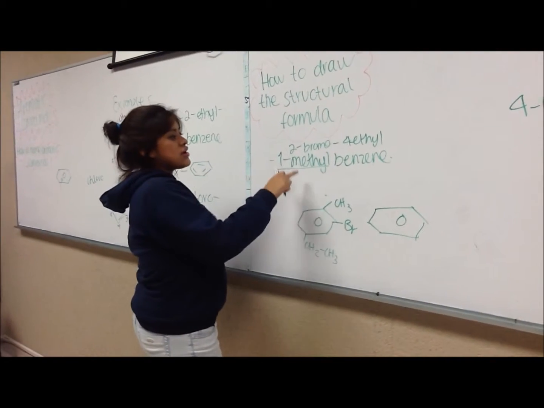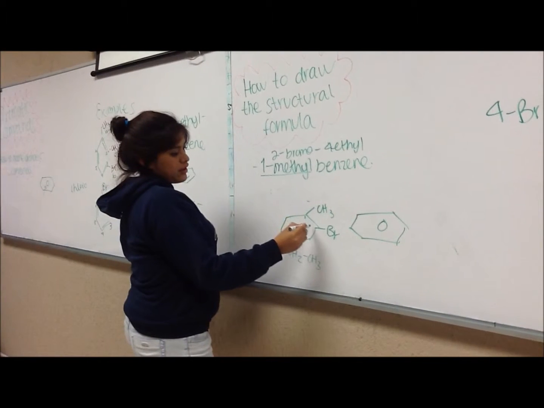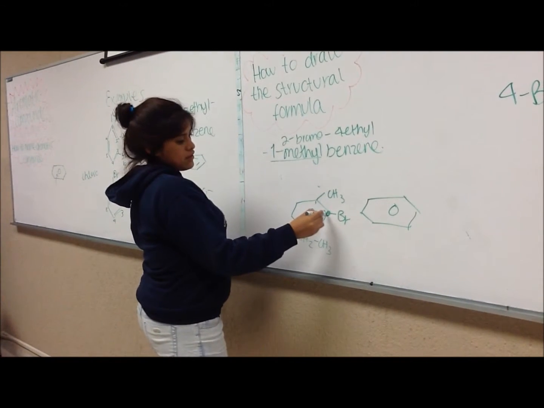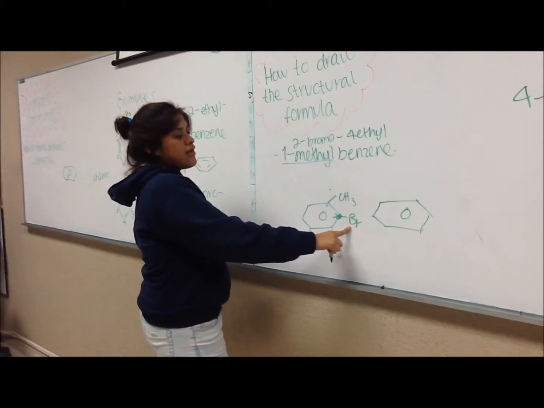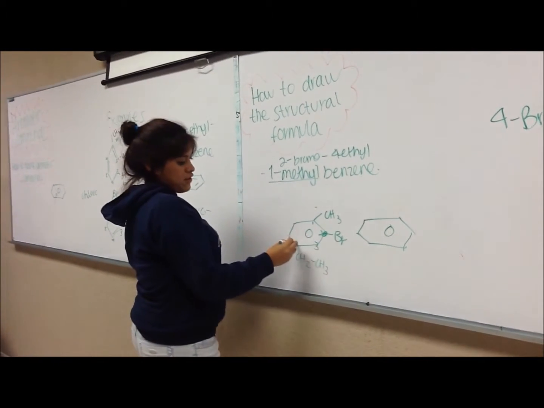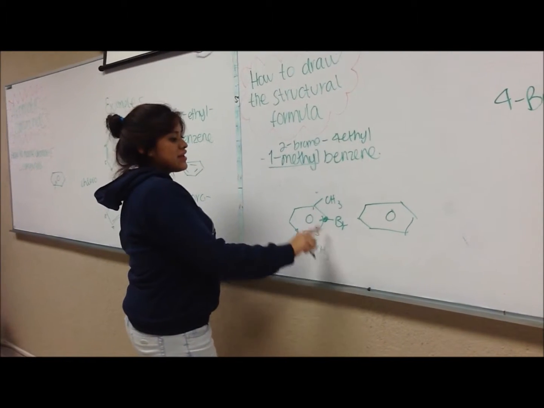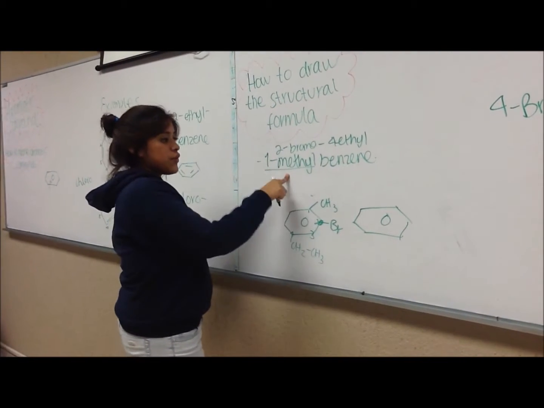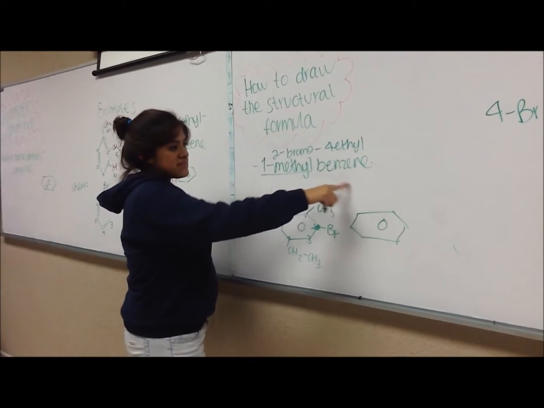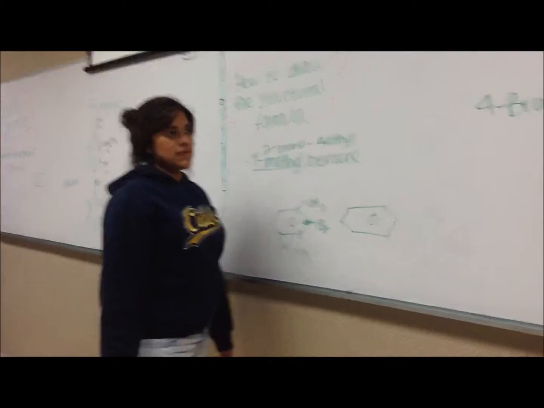Then you go in order, like 2-bromo, and you're going to find in carbon number 2 a bromine. Then for ethyl, 1, 2, 3, 4, and you're going to draw an ethyl. And then in carbon number 1, you're going to draw a methyl. Benzene already shows that you're working with a benzene.